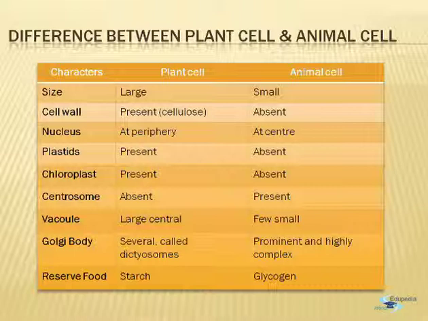The reserve food in case of plant cell is the starch, which is made during the process of photosynthesis, whereas in case of animal cell it is the glycogen, which is the stored form of a carbohydrate.